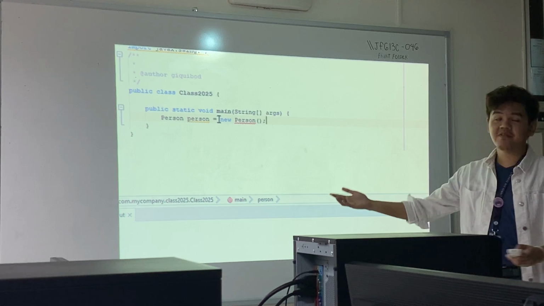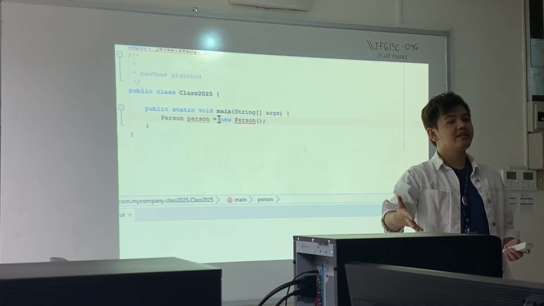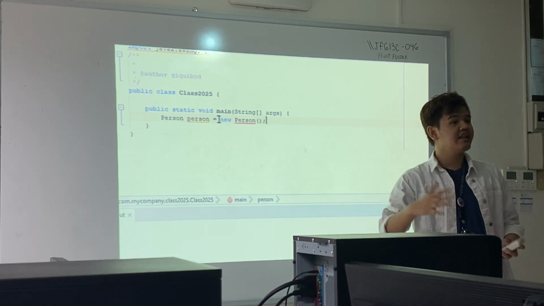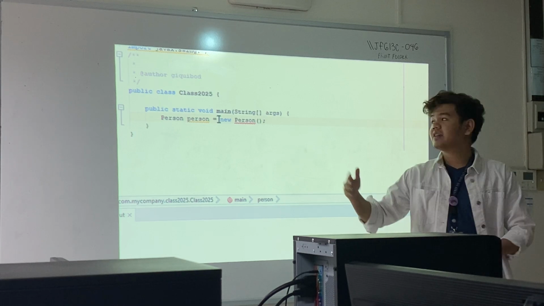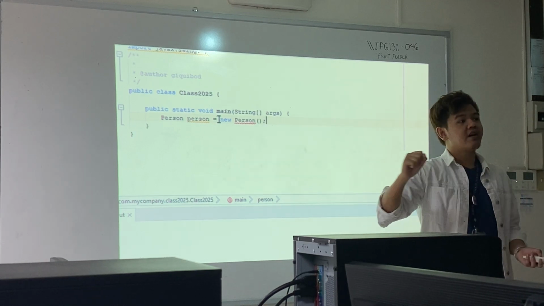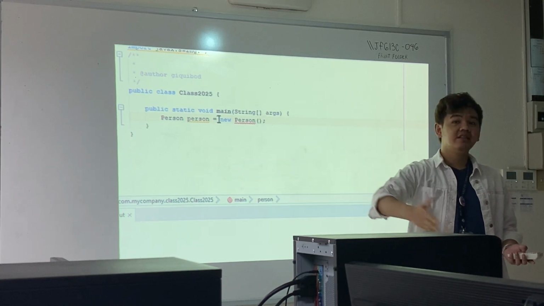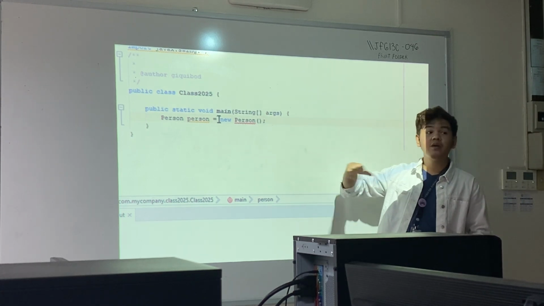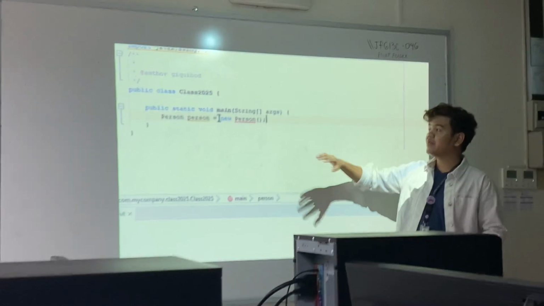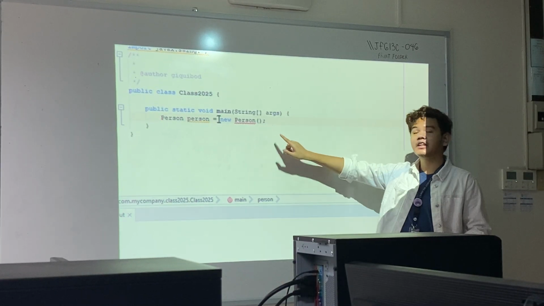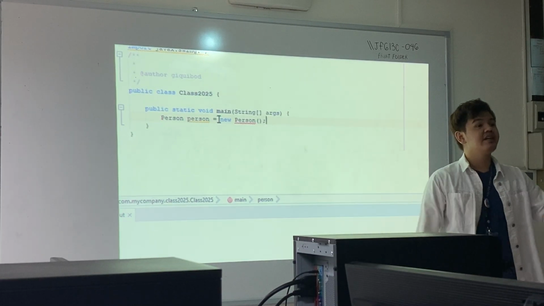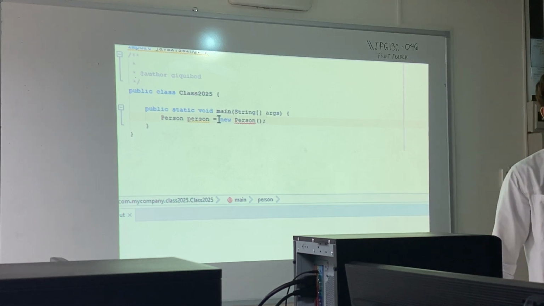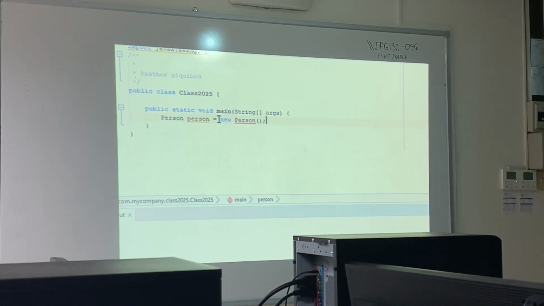Because again, the whole point of abstraction is we don't want our system to create data that is vague. So if this is a school system where a person of this school can either be a staff or a student, we don't want to allow a way for any user to just create a person. They must be a student or a staff, and that's why we abstracted person. Okay?